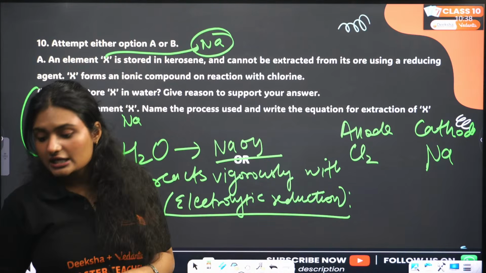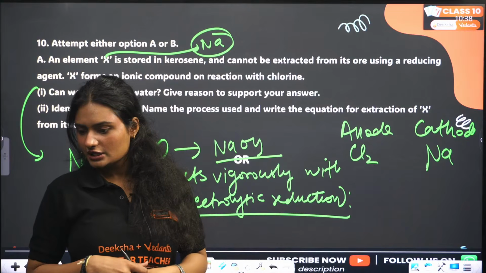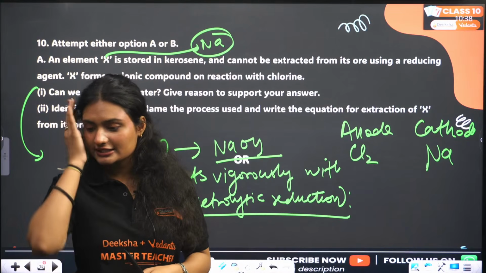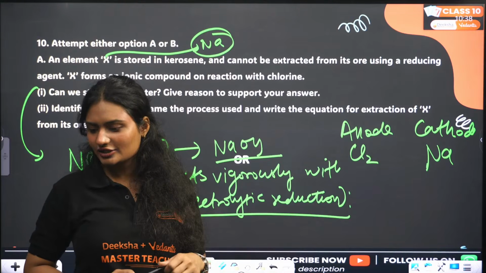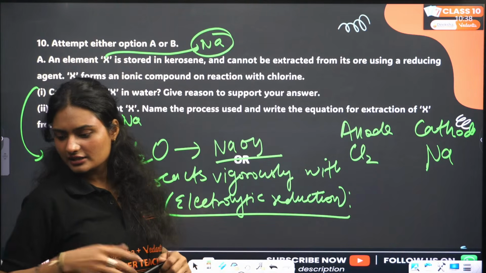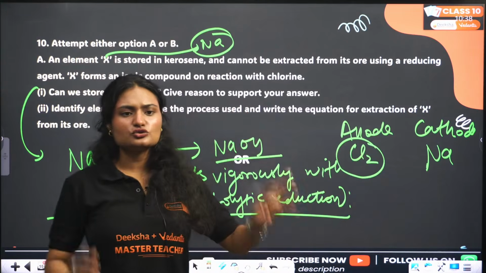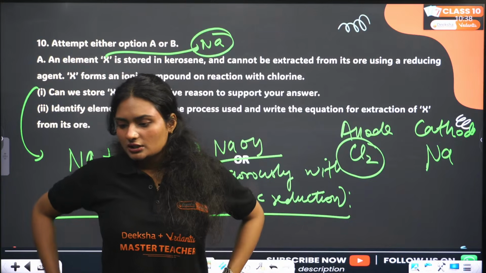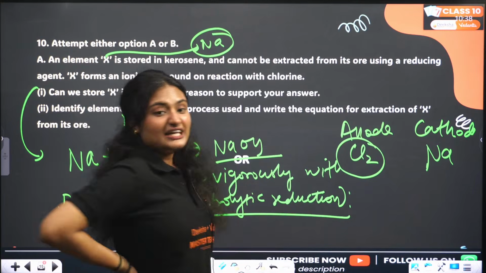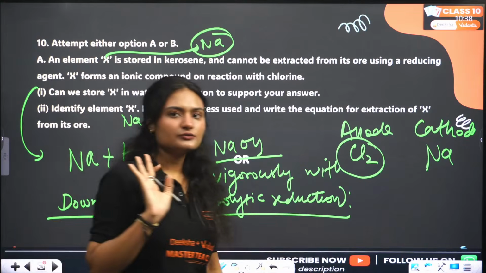In place of Downs process, you can use the word electrolytic reduction. NaCl gives Na and Cl2, because Cl alone can't exist, so two Cl atoms combine and we get Cl2. Electrolytic reduction is important. Electrolytic reduction and electrolytic refining, do study them well.